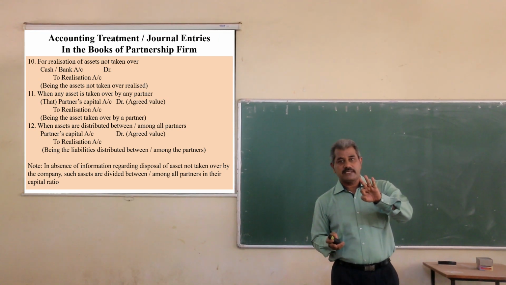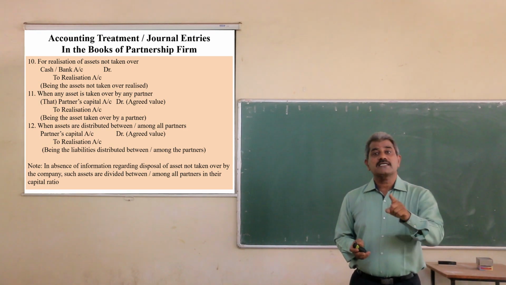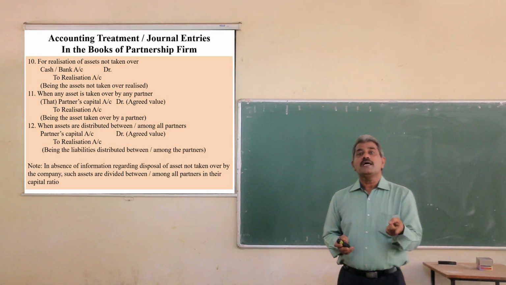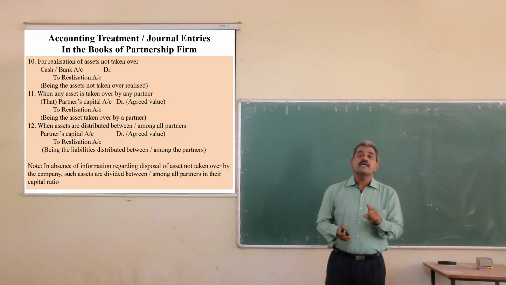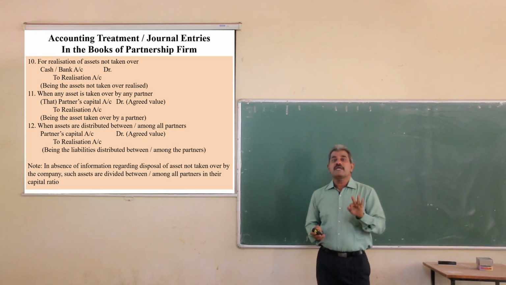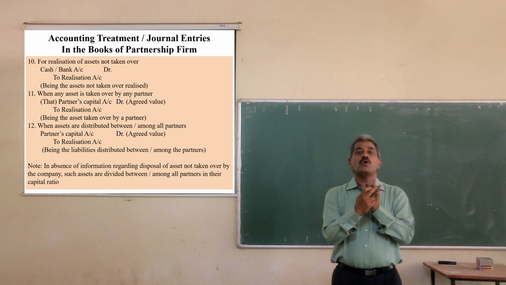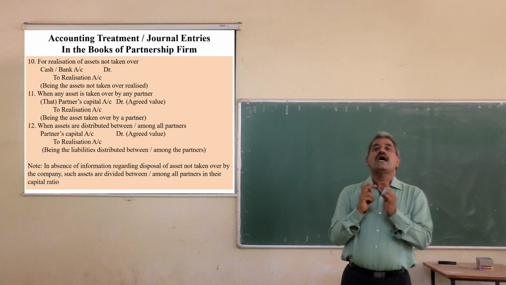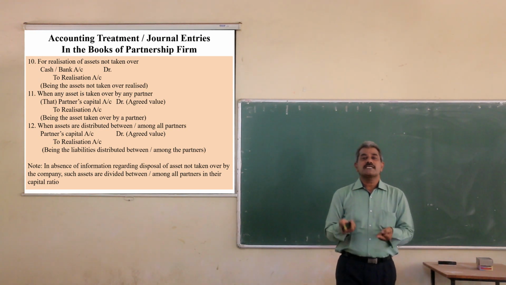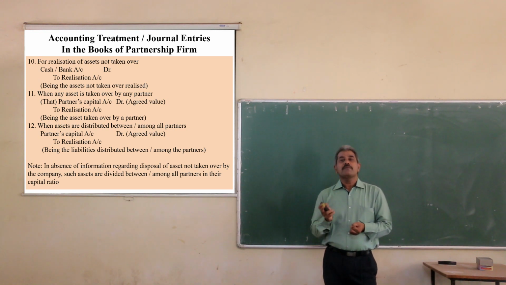There are three possibilities. If any asset is not taken over by the purchasing company, such asset may be realized, taken over by any one partner, or distributed among or between the partners.